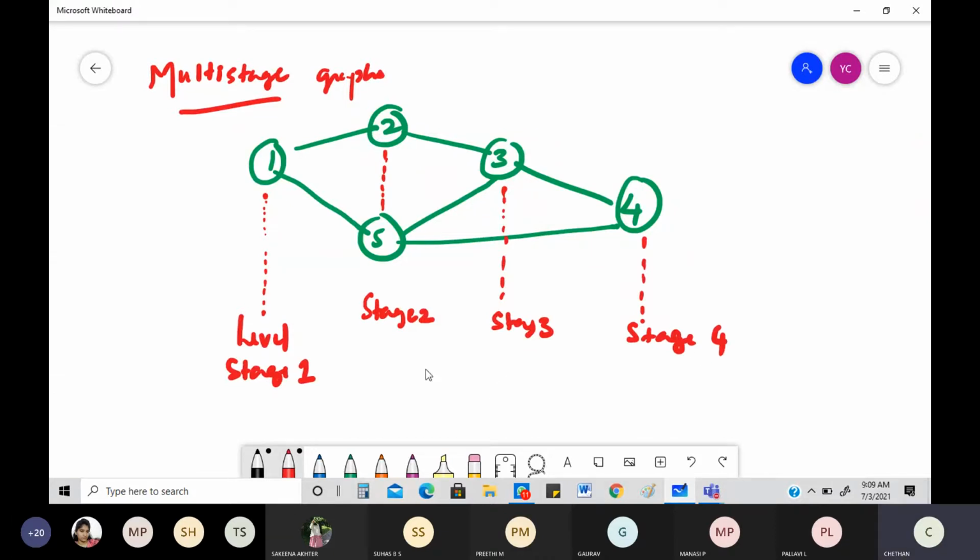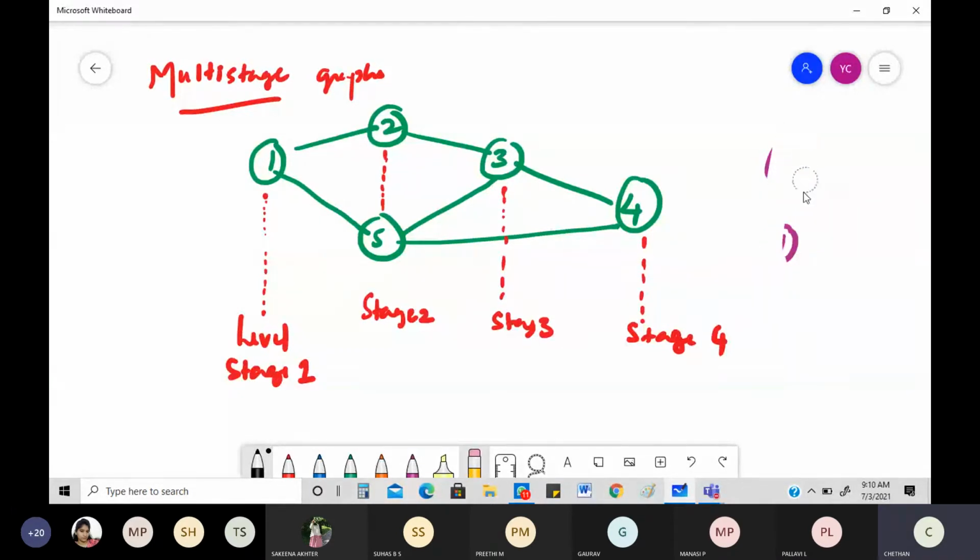Is it a multi-stage graph? Yes, it is very much a multi-stage graph. Why? Because you can see you have multiple stages there. One thing is very clear: you will have a multi-stage graph if you have more than one node, unless you are writing a graph that is vertical like this. If you write like this, then obviously both belong to the same stage, right? If you take any two nodes and write them in any other place, you'll have a multi-stage graph. So now you know what a multi-stage graph is.